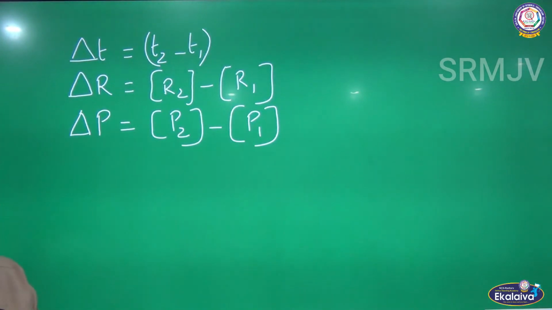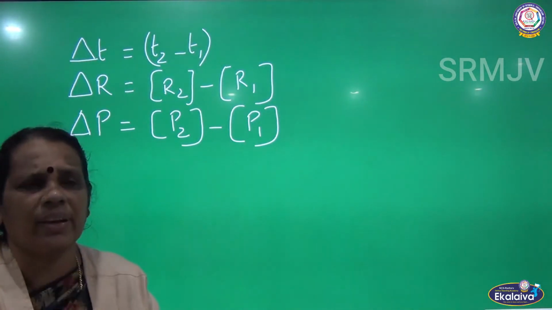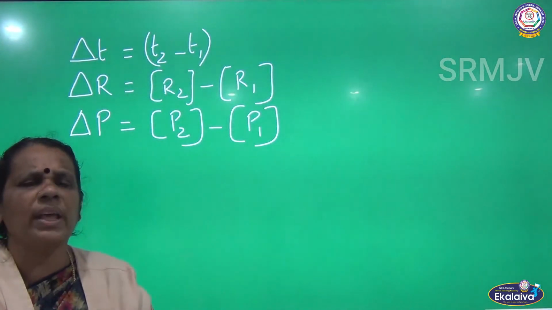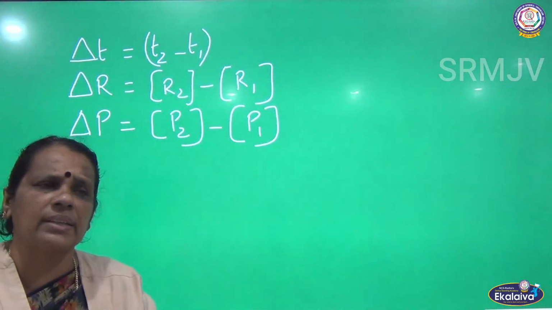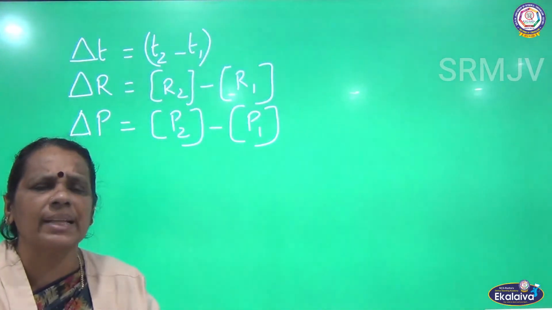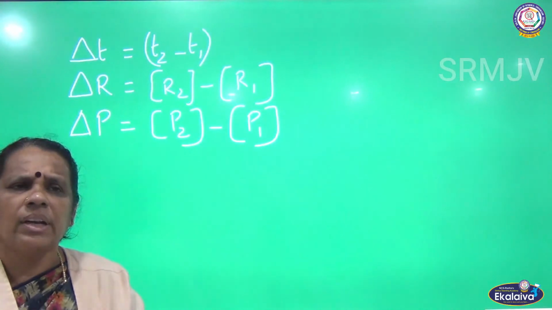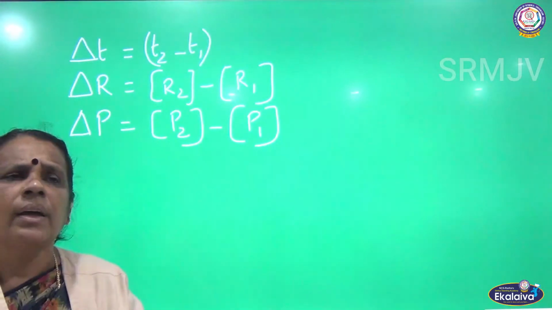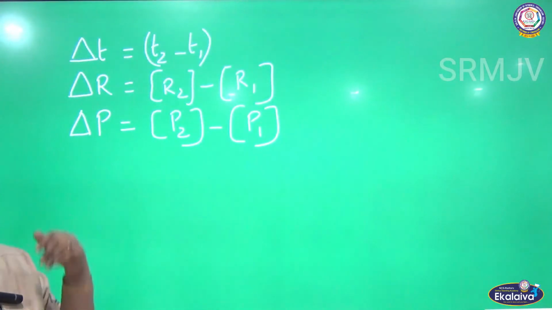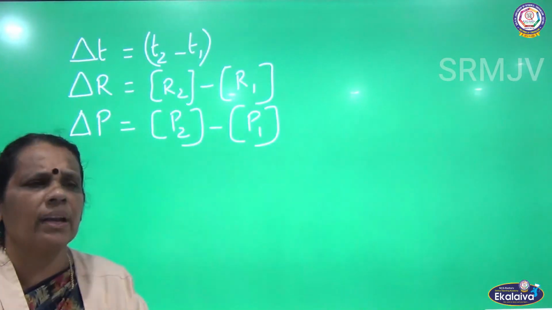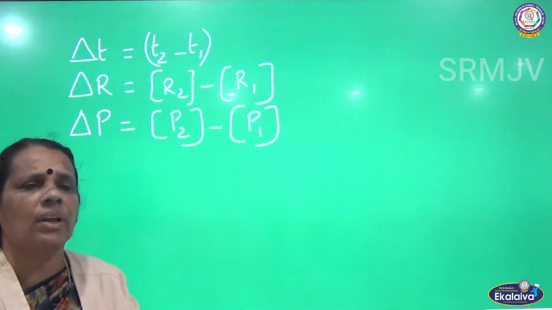What is delta R? Change in the concentration of the reactant. Delta is nothing but difference, change. It is the difference in concentration of the reactant, where R2 is the final concentration and R1 is the initial concentration.